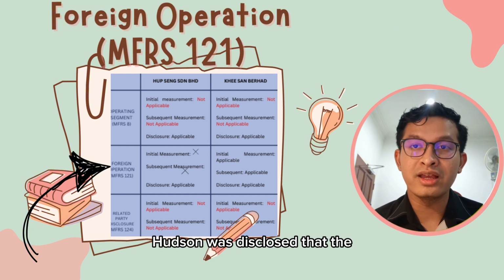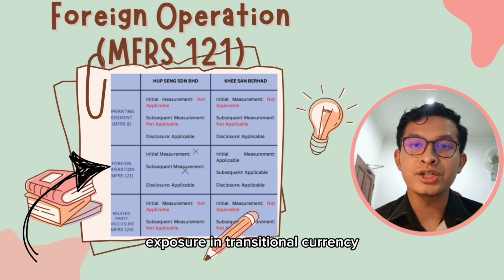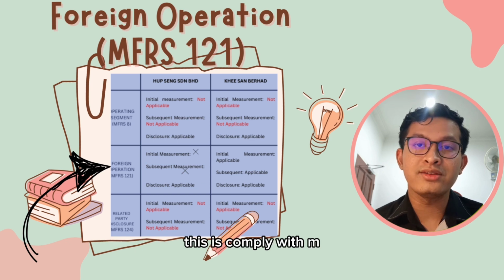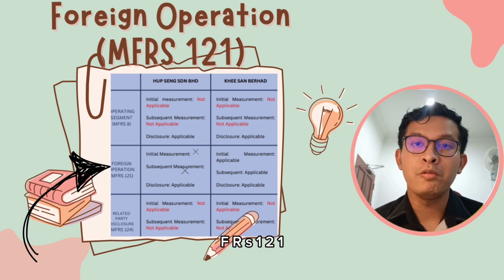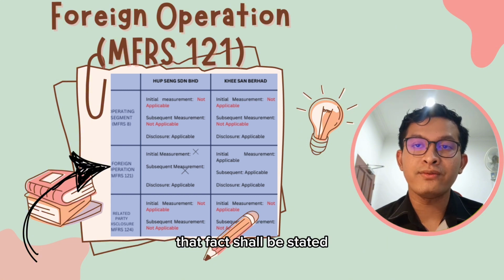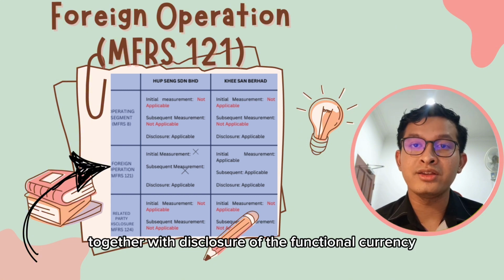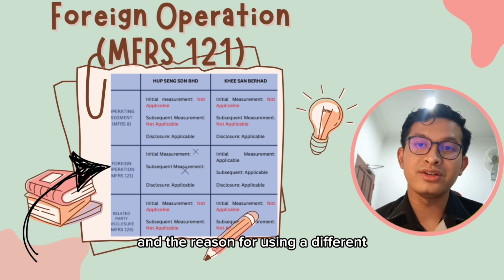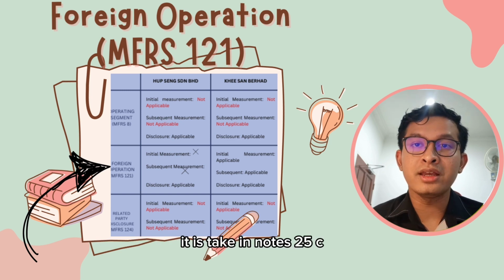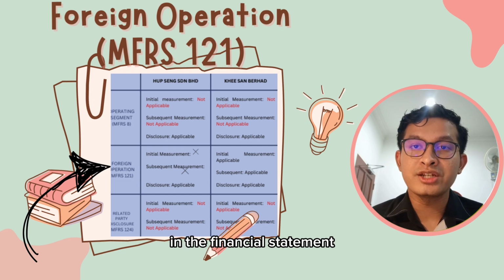Hassan disclosed that the foreign exchange exposure in transactional currency other than the functional currency of the group entities are kept to an acceptable level. This complies with MFRS 121 when the presentation currency is different from the functional currency. That fact shall be stated, together with disclosure of the functional currency and the reason for using a different presentation currency. It is stated in Note 25C in the financial statements.